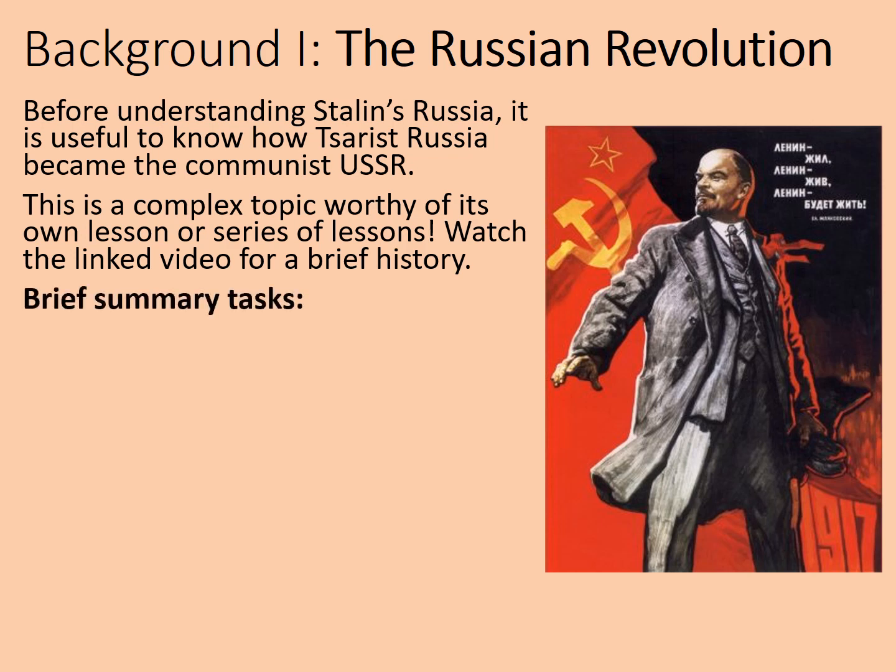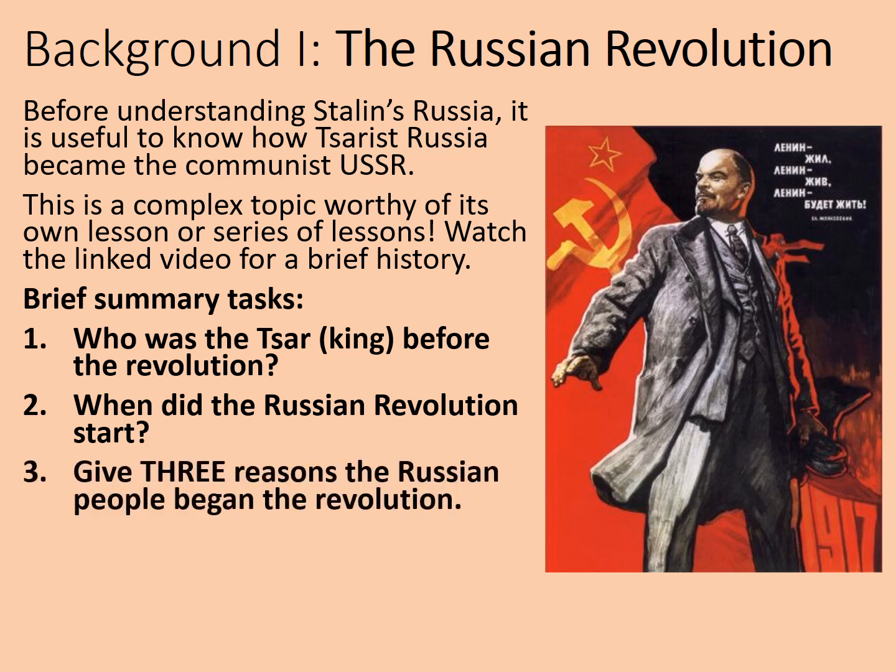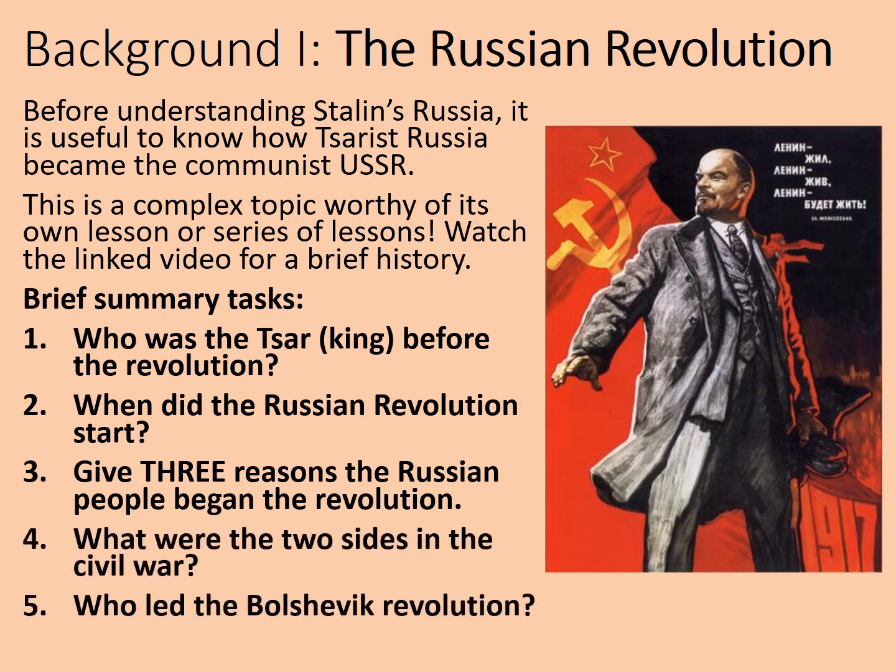After you've watched the video, you can complete these brief summary tasks. One: who was the Tsar or king before the revolution? Secondly, when did the Russian Revolution start? Note that there are often two dates given for this, the first revolution and the second. Thirdly, give 3 reasons why the Russian people began the revolution. And fourthly, what were the two sides in the civil war? Lastly, who led the Bolshevik revolution? The Bolsheviks were one of the sides in the civil war and in the revolution, and they were the communists.